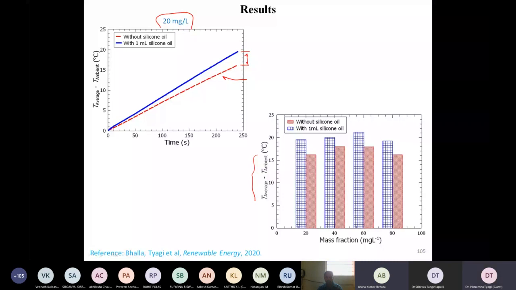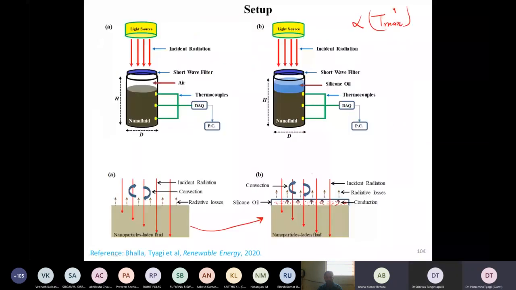Thank you, sir. I have one question. You have mentioned the temperature rise with the addition of silicon oil. Can you tell me, is this a numerical calculation or experimental data? This is an experimental result. Sir, what is the value of solar radiation at this point?